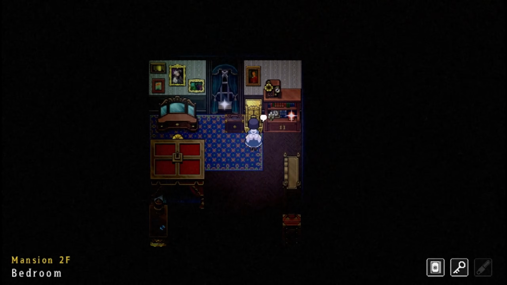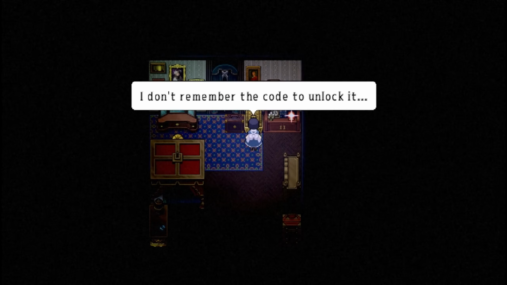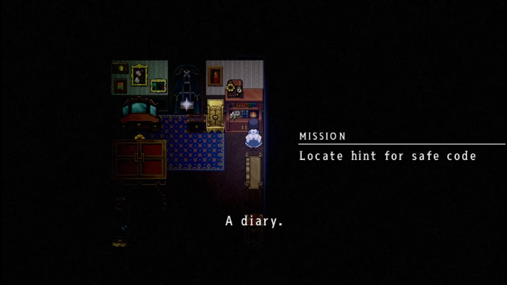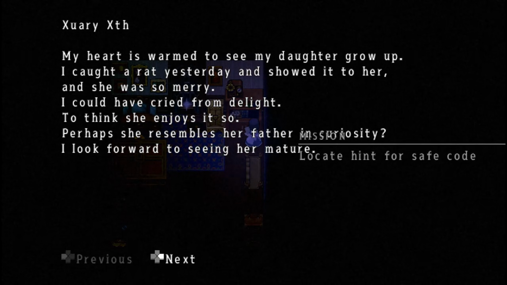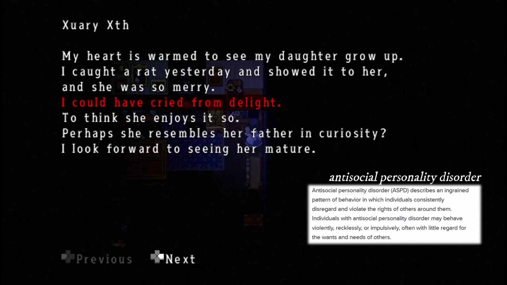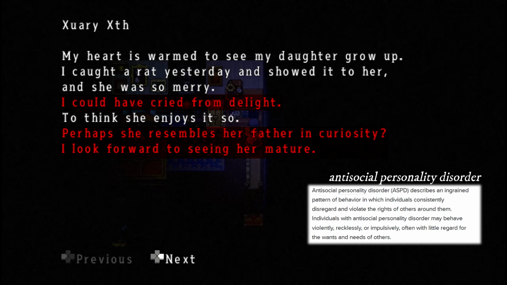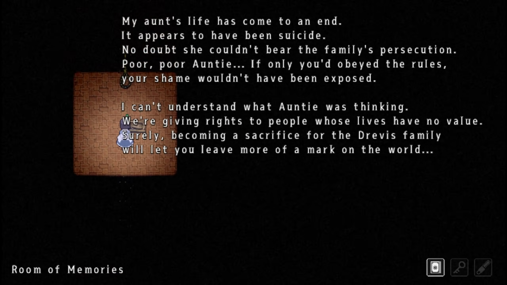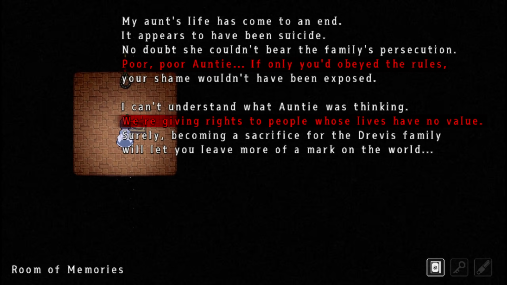Monica wanted Aya to continue human experimentation, grooming her from a young age to have little regard for living things. Her diary entries reveal her excitement over Aya developing traits resembling antisocial personality disorder, reflecting Monica's own likely traits, which were instilled in her by her upbringing. This is partly revealed in one of her memories, where she denounces her aunt for taking her life out of shame of the family's questionable research.